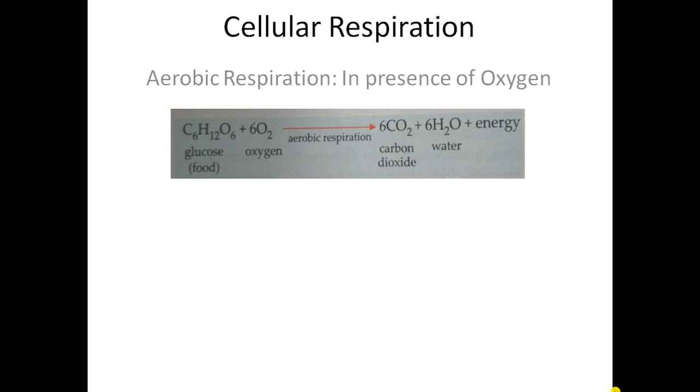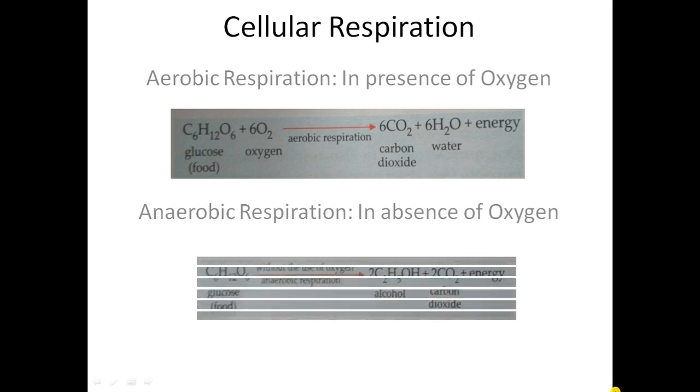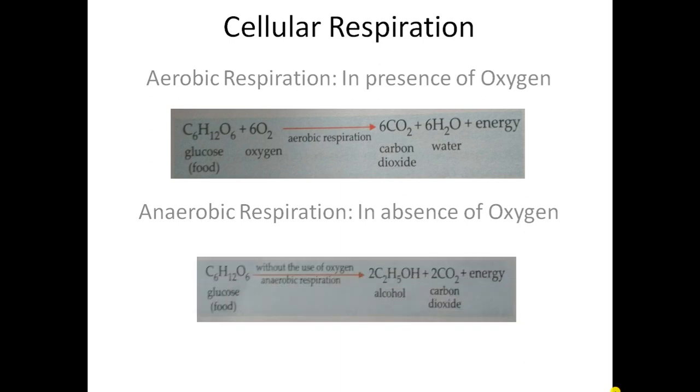Okay, and the second type of cellular respiration is called anaerobic respiration, just the opposite of aerobic. So it takes place in the absence of oxygen. And we will also see this with the help of the given equation. You know, C6H12O6, again it is food, it is glucose, your food, okay. But this time I had not written plus O2. Why had I not written plus O2? Because it is in the absence of oxygen. Oxygen is not used, okay. That's why it is called anaerobic.